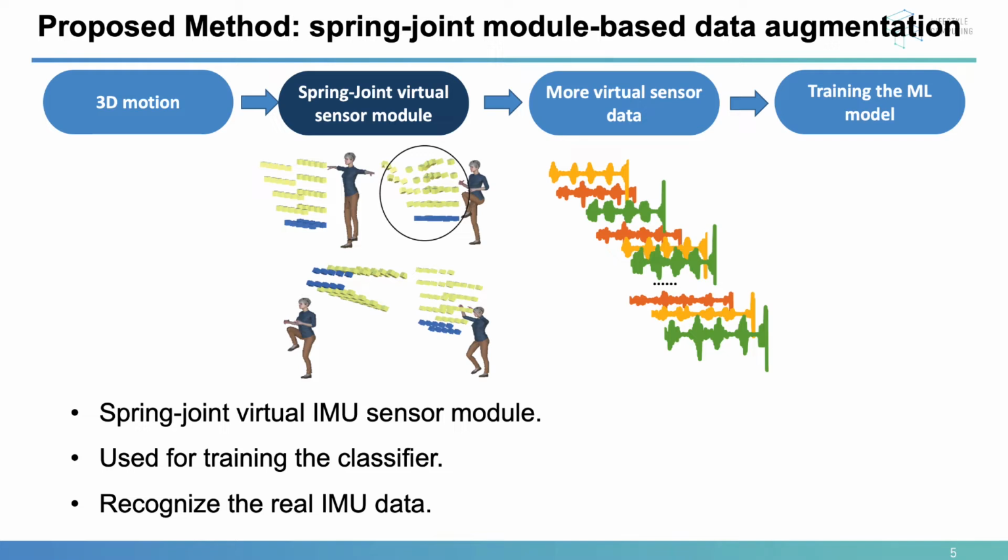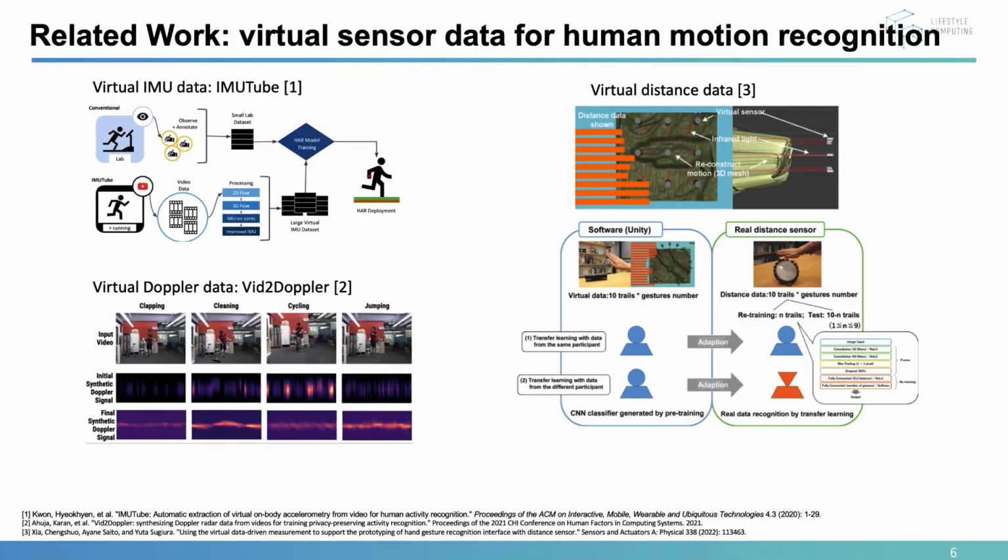There has already been several related work using virtual sensor data for human motion recognition. For example, IMUTube extracted the virtual acceleration signal from 2D video. Similarly, Video to Doppler realized the virtual radar signal from 2D video. Also, the virtual distance sensor can be designed in the game engine to assess the hand gesture recognition system design.